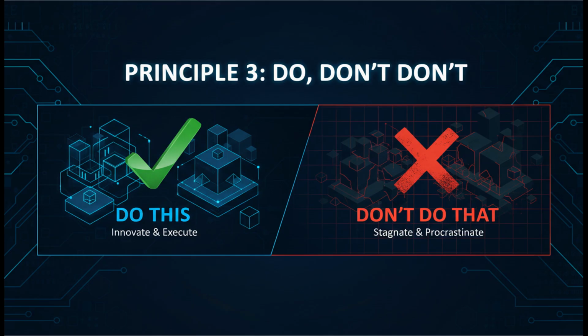Positive instructions are generally more effective than negative constraints. If you focus too much on what the AI shouldn't do, it might lose sight of the actual objective. Tell the model directly what you want, as this aligns better with how it processes information.